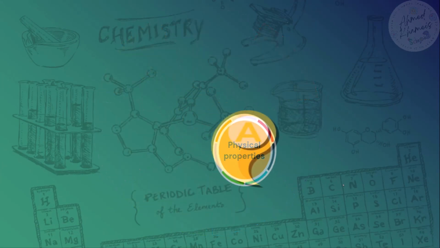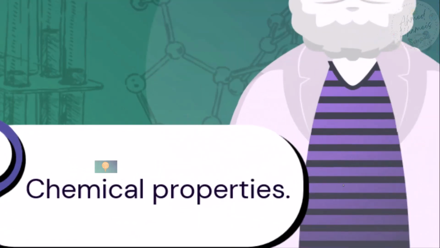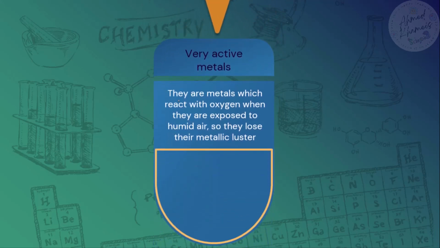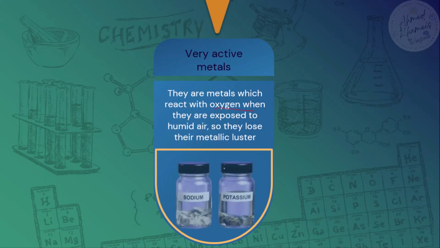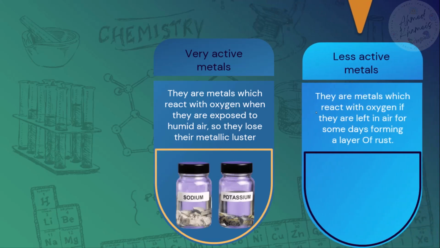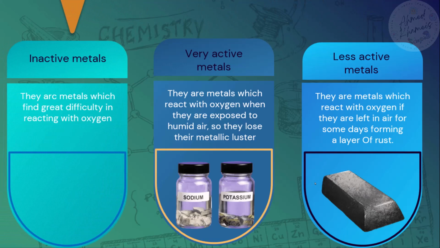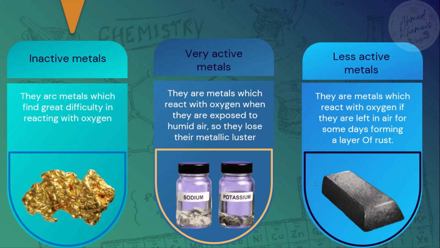Next, we'll have the chemical properties. We divide the metals according to their chemical activity into very active metals. These metals will react with oxygen instantly, like sodium and potassium. Less active metals take time to react with oxygen, like iron, when it forms iron rust. And inactive metals, with poor activity, don't react easily with oxygen, like gold and silver.